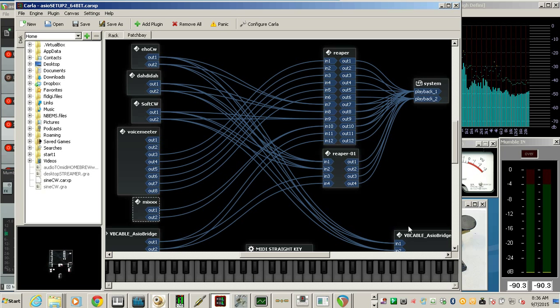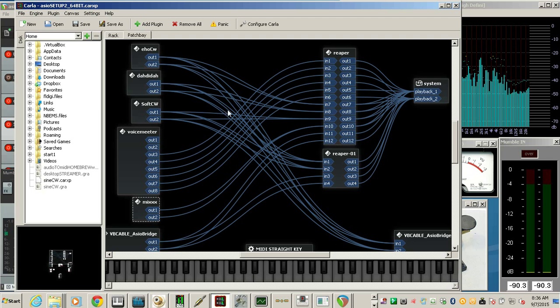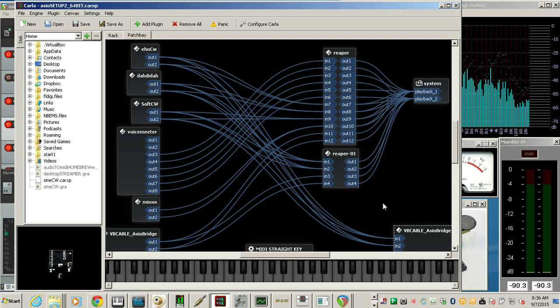And for the Mumble input and output, we're using another ASIO application called ASIO Bridge. This takes the audio inside Jackrouter and brings a virtual cable called the hi-fi cable in right here so we can hear it. And it also is listening inside Jackrouter to anything that comes into these two ports. And then that sends it out on the other part of this virtual audio cable, the hi-fi cable.